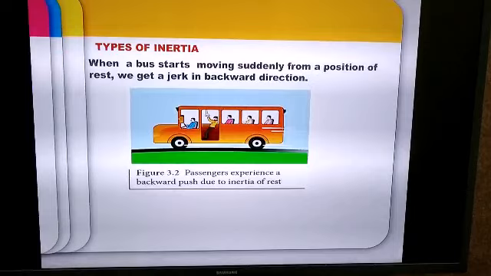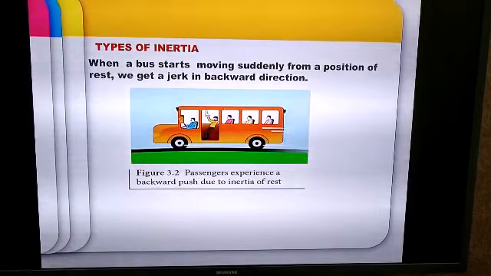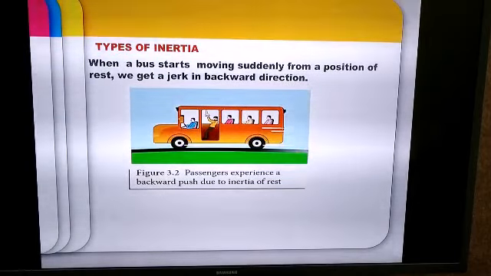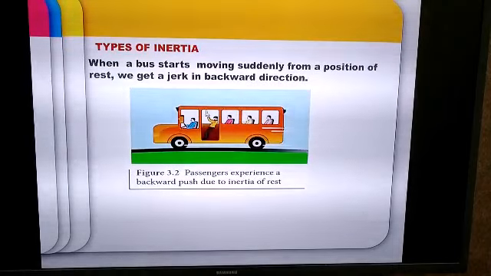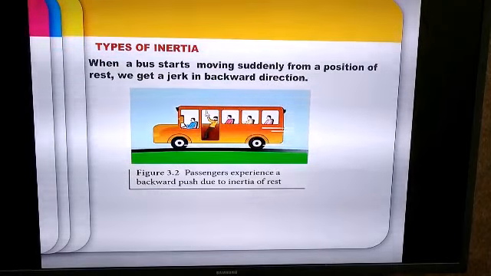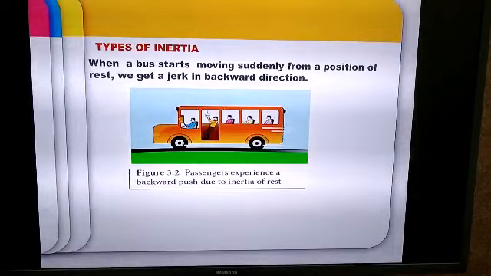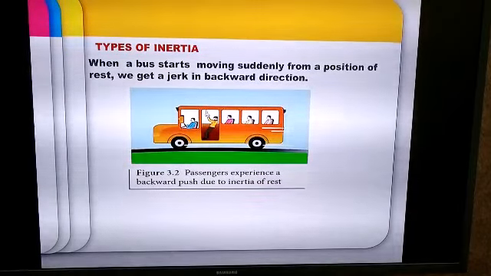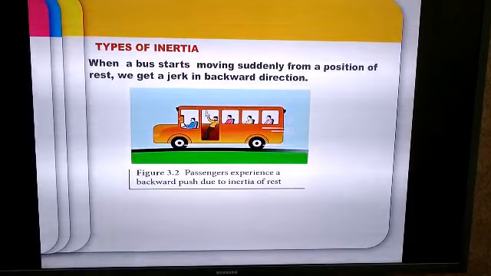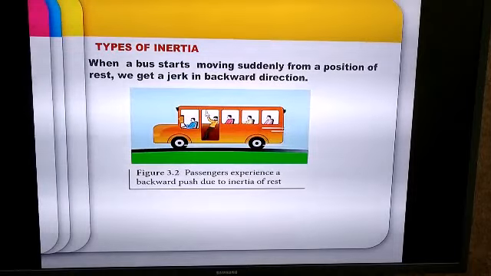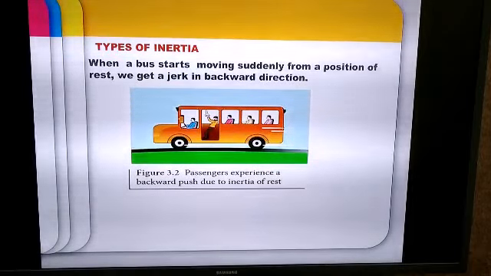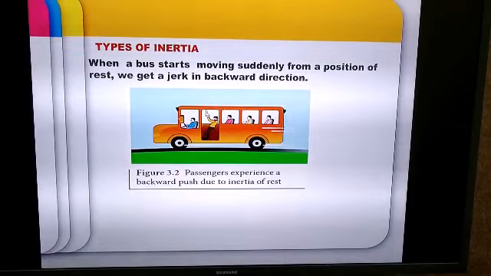What does it mean? Now when the bus is in a state of rest, the passenger's upper part of the body and the lower part of the body are in a state of rest. But when the bus starts, the lower part of the passenger's body, which is in contact with the bus, starts moving with the same speed as that of the bus.